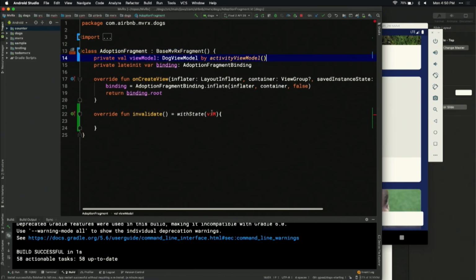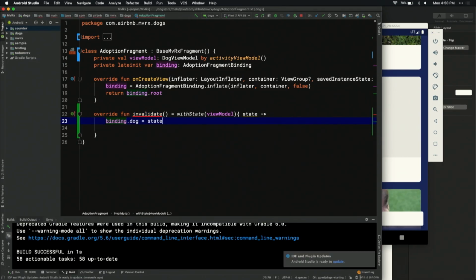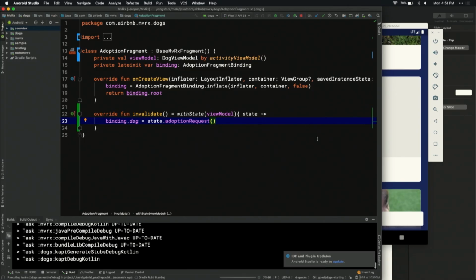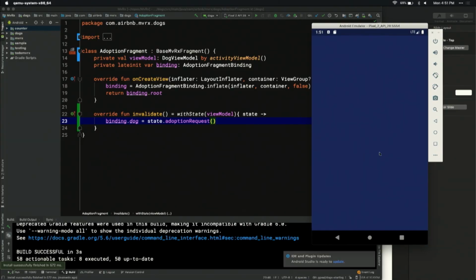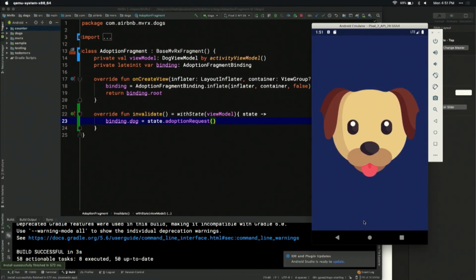Get the view model, state, bindings.dog equals state.adoptionRequest. And there we're just going to invoke the adoptionRequest, which will give us a nullable dog. That's how it will know if it's loaded or not. So go here, loaded, Turbo, I love this dog, adopt Turbo. It's going to take a few seconds, and hopefully when it's done, we will get the loved dog here.